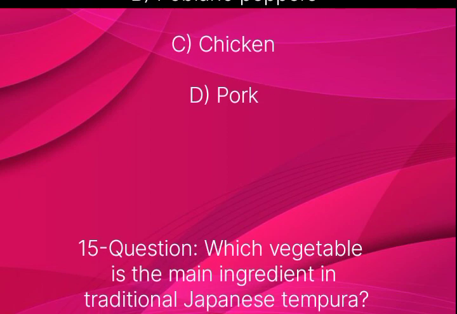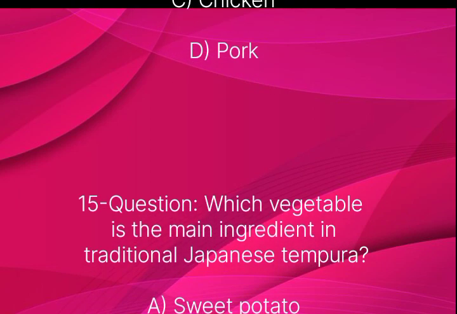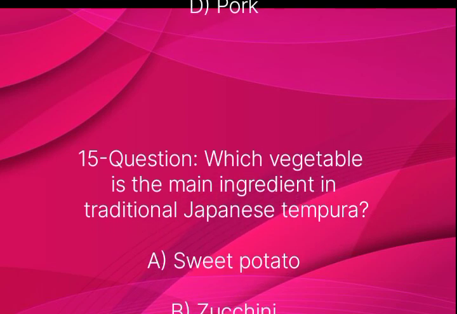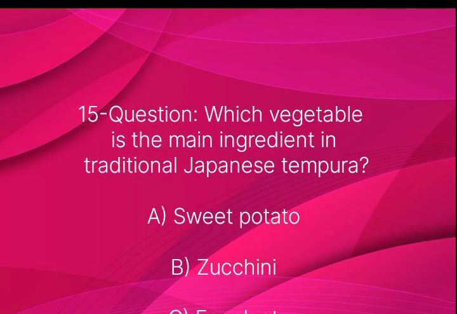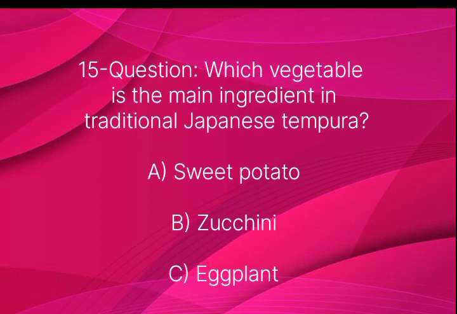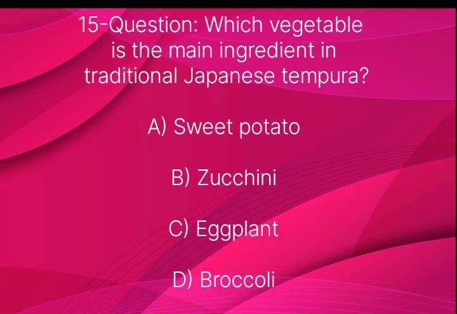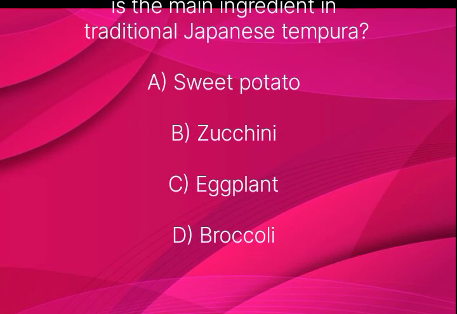Question number 15. Which vegetable is the main ingredient in traditional Japanese tempura? Option A sweet potato, B zucchini, C eggplant, D broccoli.